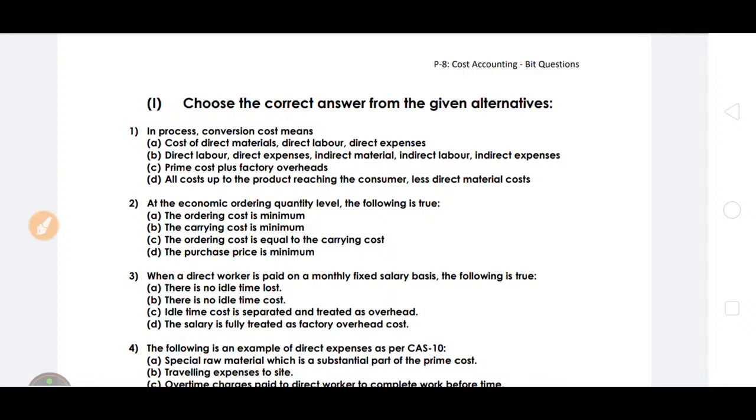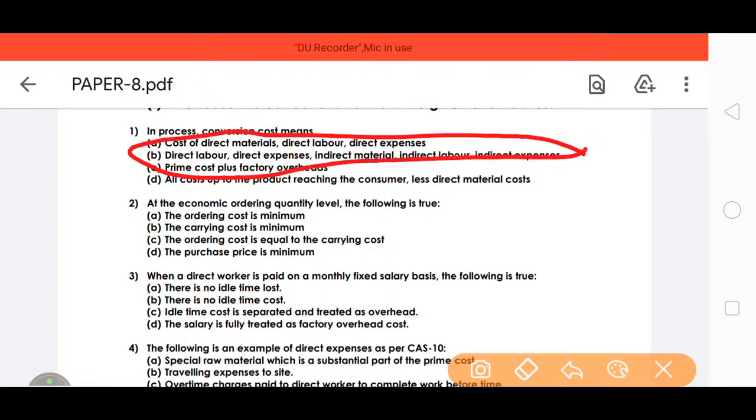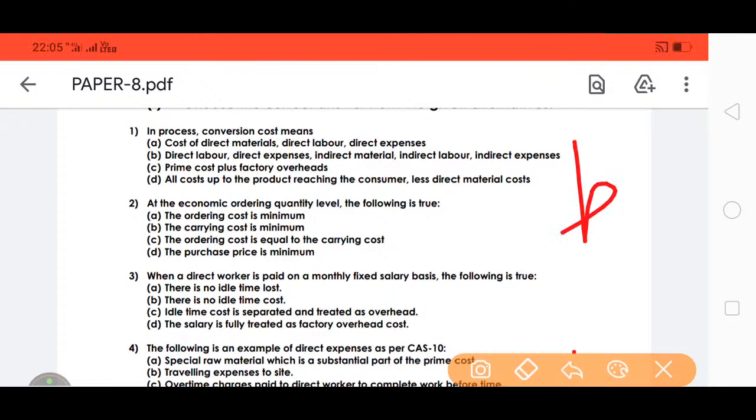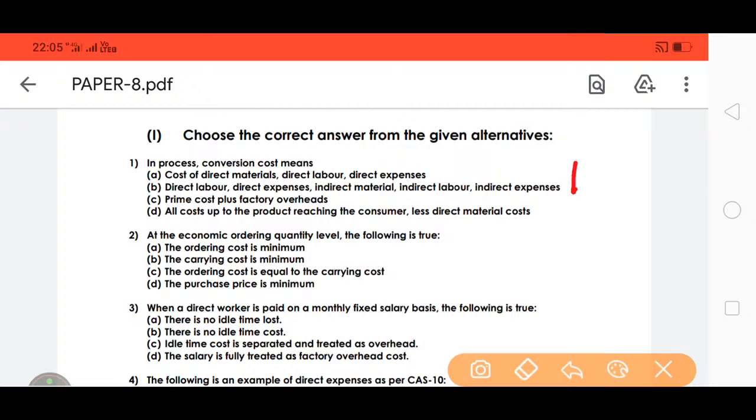In the process of conversion cost, choose the correct answer from the given alternatives. Conversion cost means direct labor, direct expenses, indirect material, indirect labor and indirect expenses. B is the answer. So the first one is B.